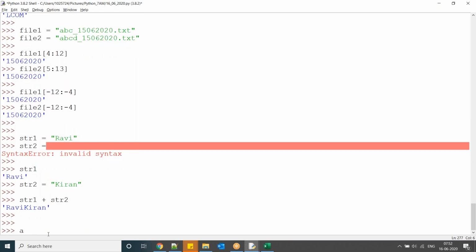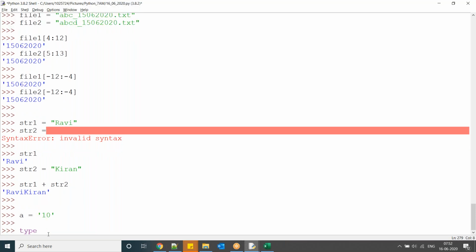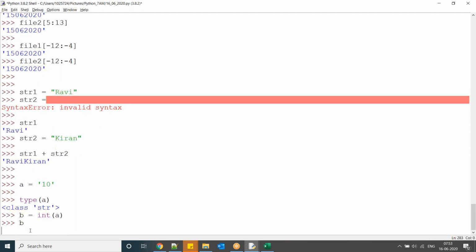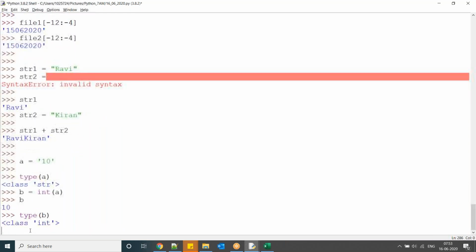Now here observe a equal to '10'. What is the data type of this one? String, because you mentioned this one in single quotes. Now b equal to int of a. What is the type of b? Integer. So if the characters are an integer, then you can convert this one to the integer data type.